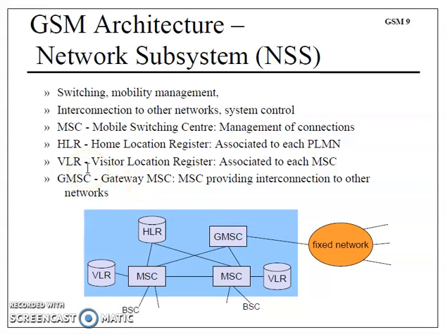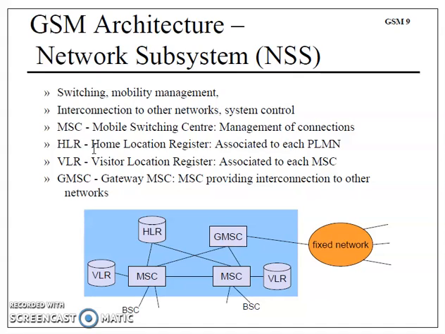VLR is visitor location register, and GMSC is gateway MSC. Basically HLR carries all the fundamental information about the subscriber as well as the tariff which any subscriber has with the service provider. All fundamental details are added or incorporated into the HLR.